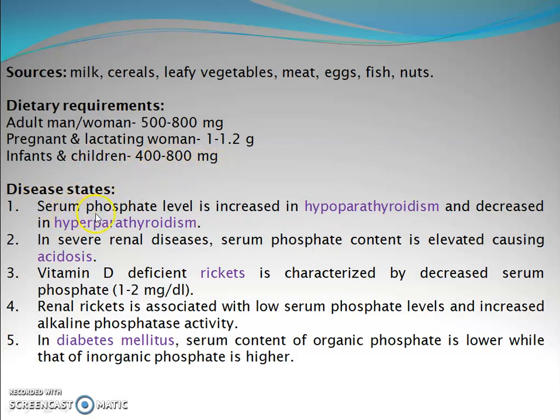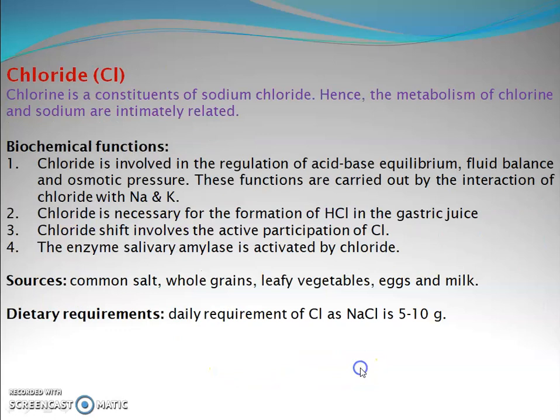Disease state: serum phosphate level is increased in hypoparathyroidism and decreased in hyperparathyroidism. In severe renal diseases, serum phosphate content is elevated causing acidosis. Vitamin D deficient rickets is characterized by decreased serum phosphate, 1 to 2 mg per deciliter. Renal rickets is associated with the low serum phosphate level and increased alkaline phosphatase activity. In diabetes mellitus, serum content of organic phosphate is lower while that of inorganic phosphate is higher.